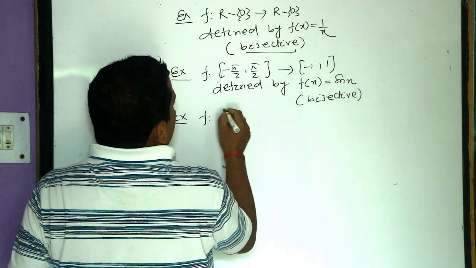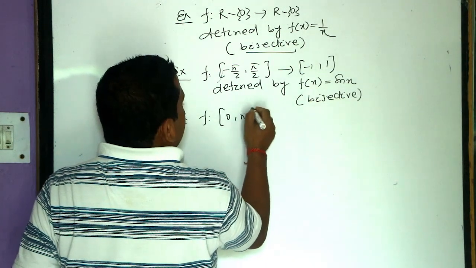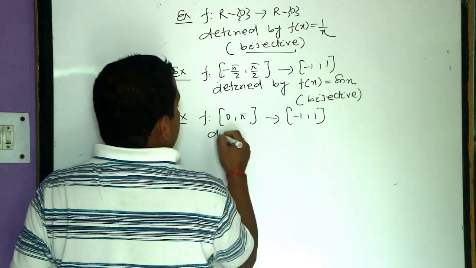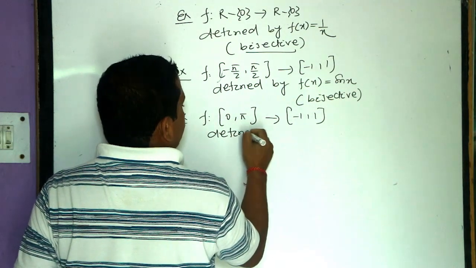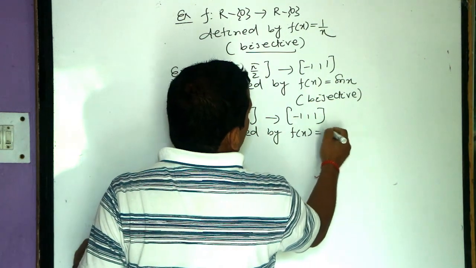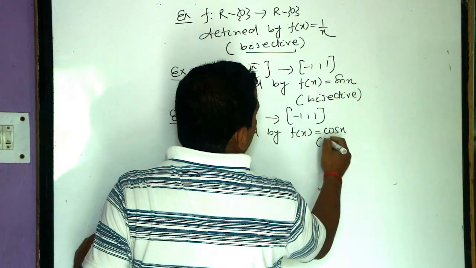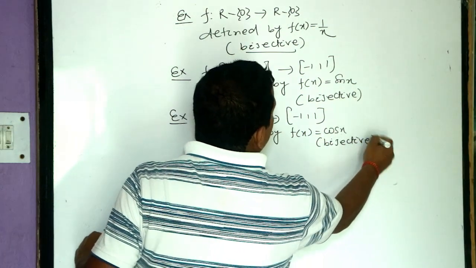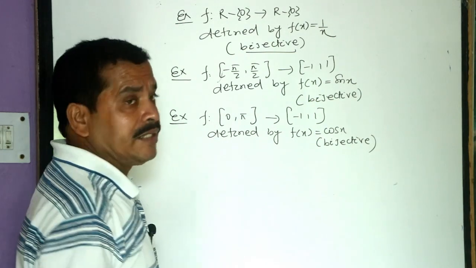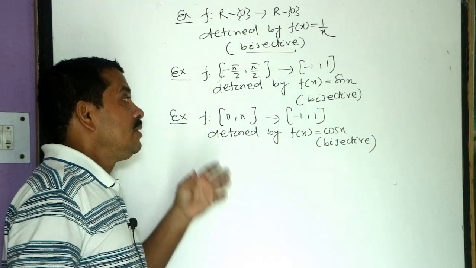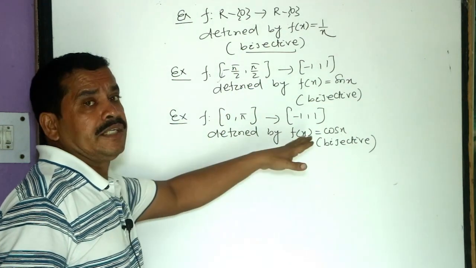F from 0 to pi to minus 1 to 1 defined by f of x equals cos x. It is also a bijective function. These are the examples of bijective function. Bijective function means which is both 1-1 and onto. These are known as the bijective function.